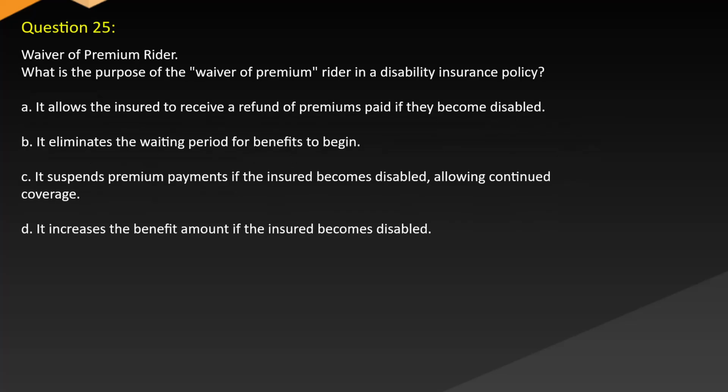Question 25. Waiver of premium rider. What is the purpose of the waiver of premium rider in a disability insurance policy? A. It allows the insured to receive a refund of premiums paid if they become disabled. B. It eliminates the waiting period for benefits to begin. C. It suspends premium payments if the insured becomes disabled, allowing continued coverage. D. It increases the benefit amount if the insured becomes disabled.